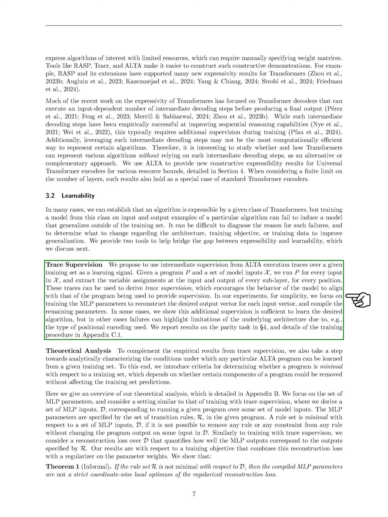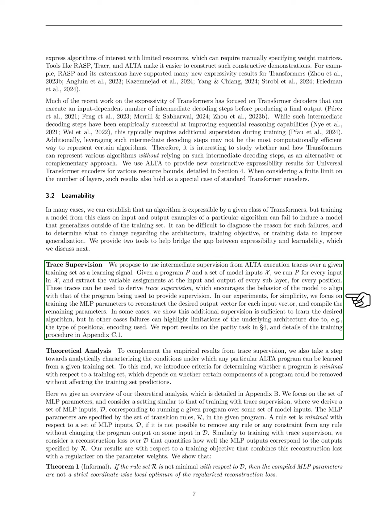First, we suggest using intermediate supervision from ALTA execution traces as a learning signal. For a given program and a set of inputs, we execute the program for each input and collect the variable assignments at each sub-layer's input and output. These traces help us derive supervision that aligns the model's behavior with the program's.